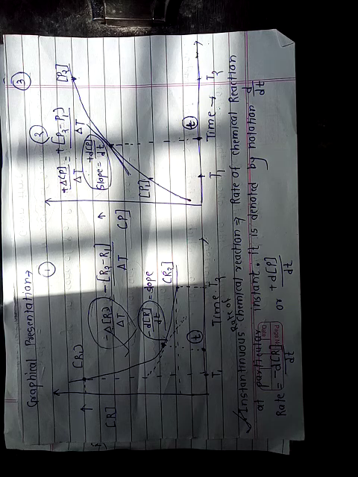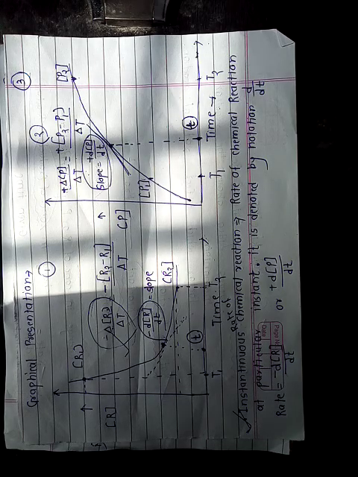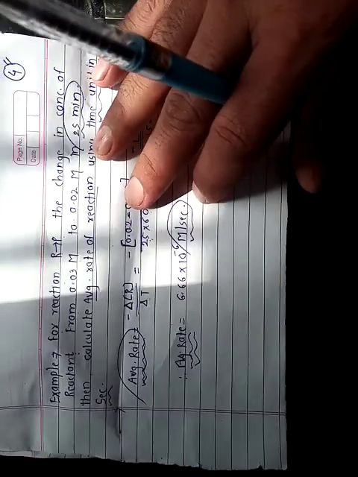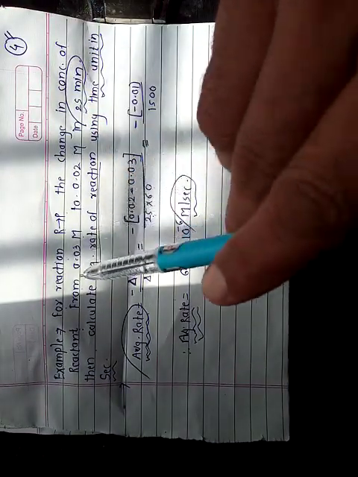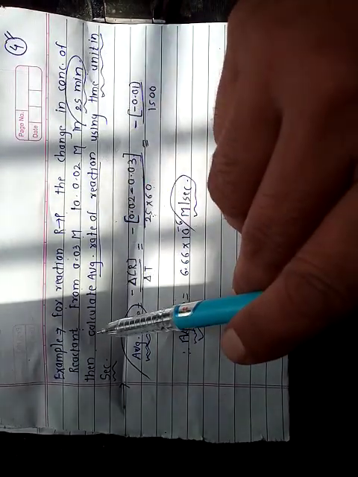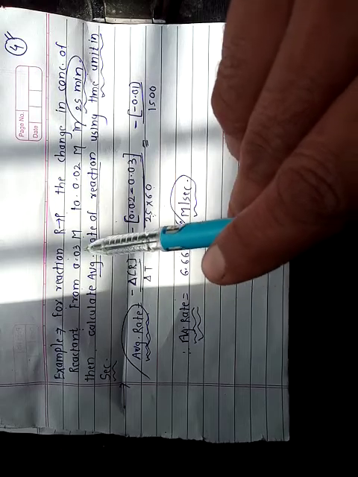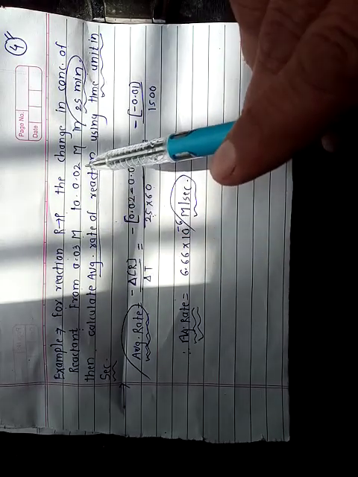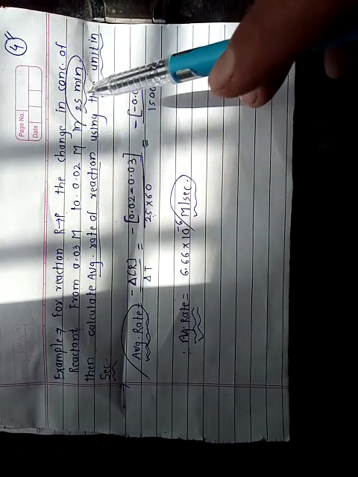Let's discuss some numericals on this particular topic. Given this numerical, for a chemical reaction, reactant gives product, the change in concentration of reactant is from 0.03 to 0.02 molar in 25 minutes.